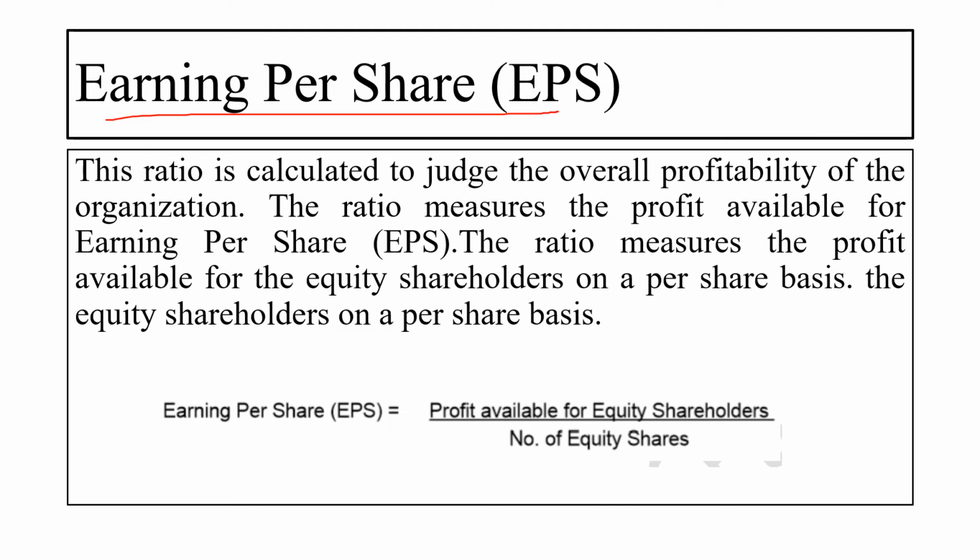The equity shares of the company, they are called the equity shareholders. The equity shareholder on a per share basis is calculated from this ratio. Now here the earning per share equals profit available for equity shareholder divided by the number of shares.